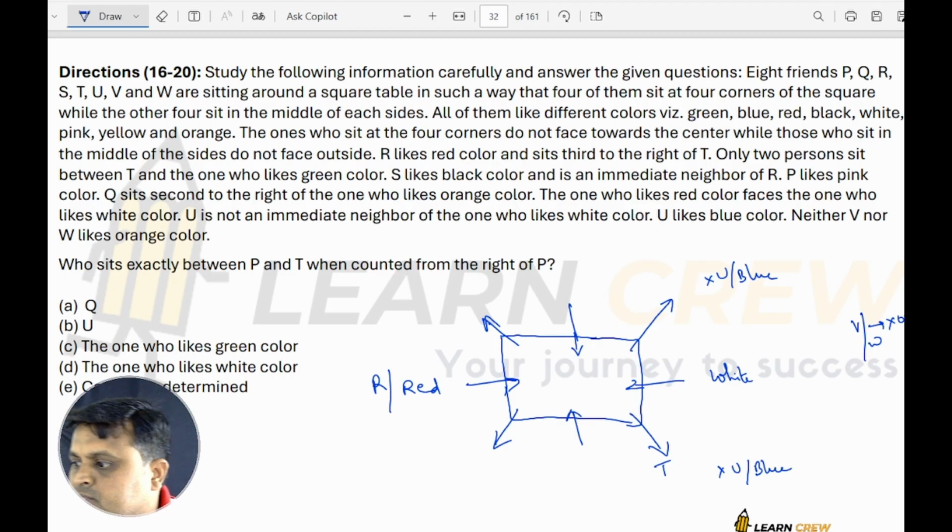Now, only 2 persons sit between T and the one who likes green color. So it cannot be green here, because definitely 2 persons sit between T and the one who likes green. That means green must come here. It is already fixed as red here, so it must be green.